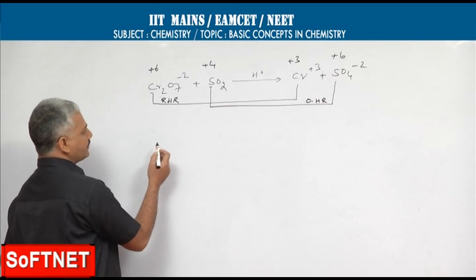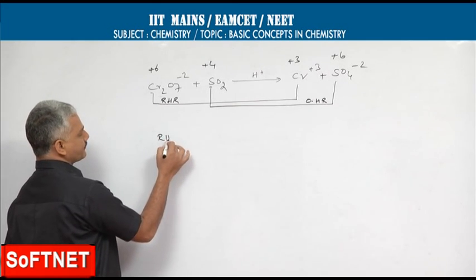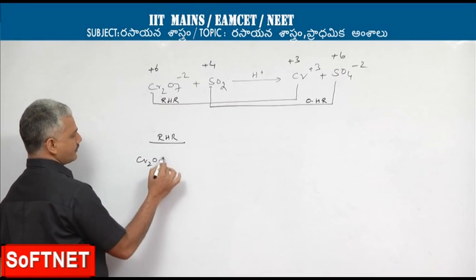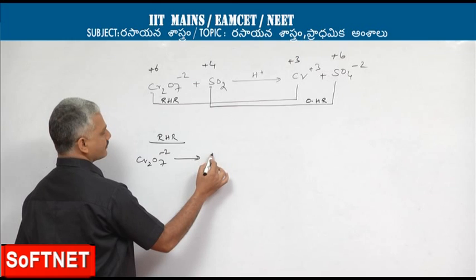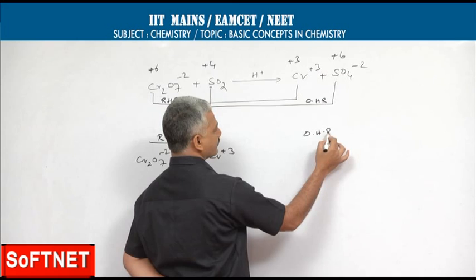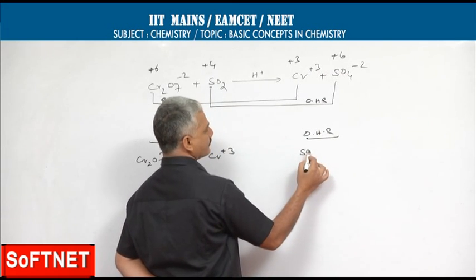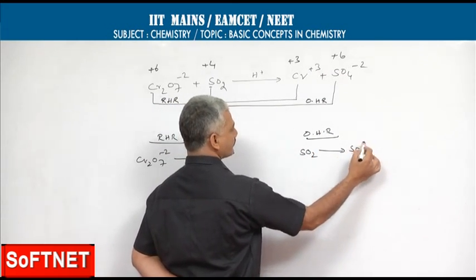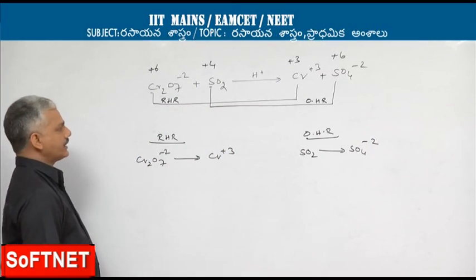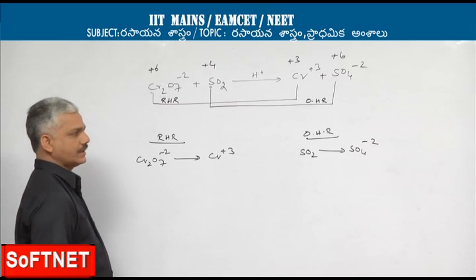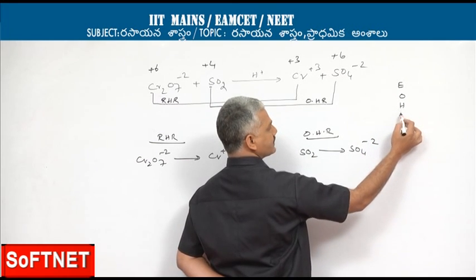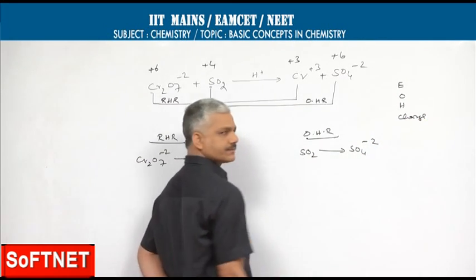Now separating the two half reactions, while balancing these half reactions, the sequence order to be followed is element first, oxygen, hydrogen, followed by charge.